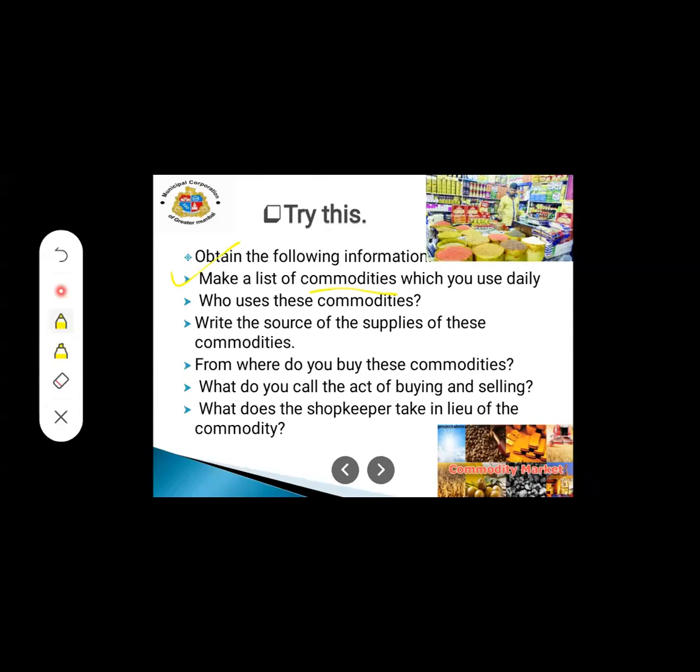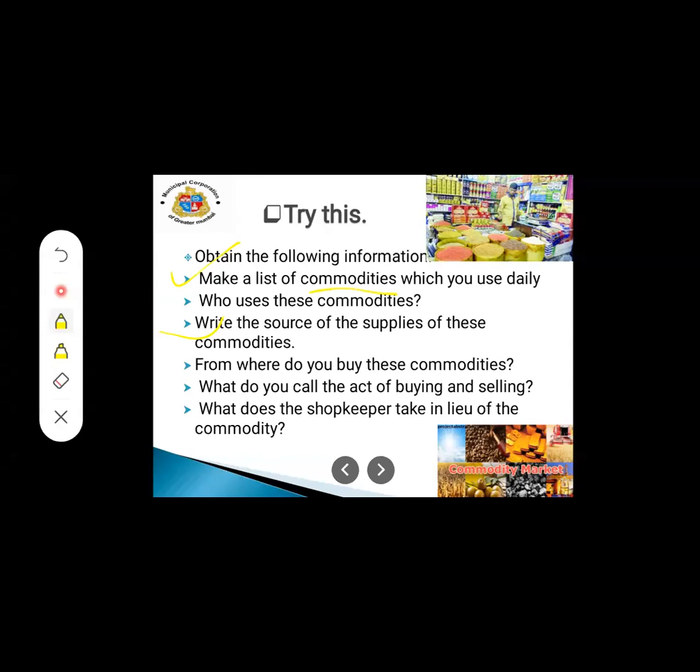Now, see the second point. Who uses these commodities? We use them. Yes, human beings use all the commodities. Then write the sources of the supplies of these commodities. Means the products which we buy from the shop, from where do we get them? Yes, from the shops. All the commodities are not made in our local area. The shopkeepers get them from the factory, bring them from there, and sell them from their own shop.